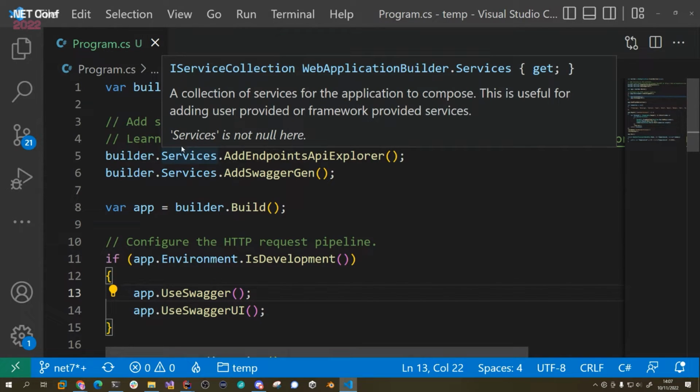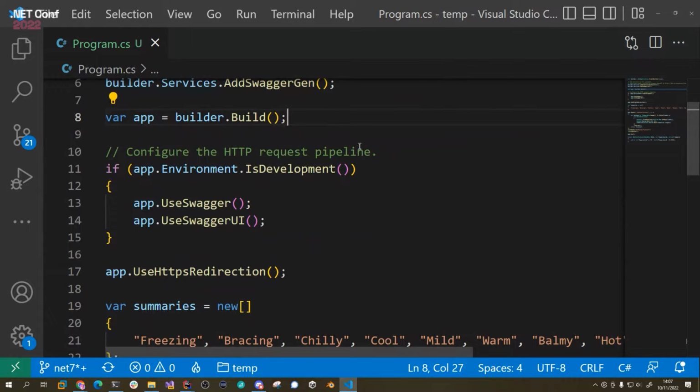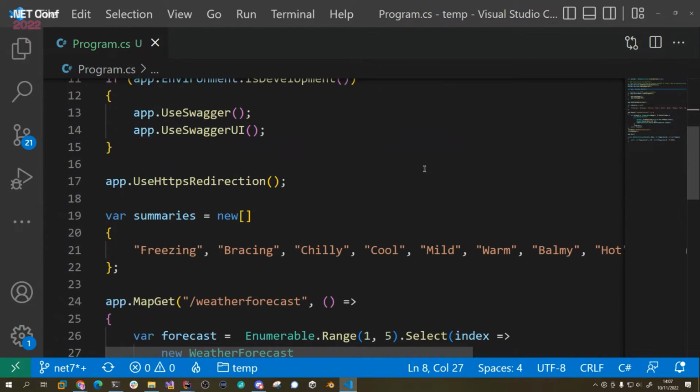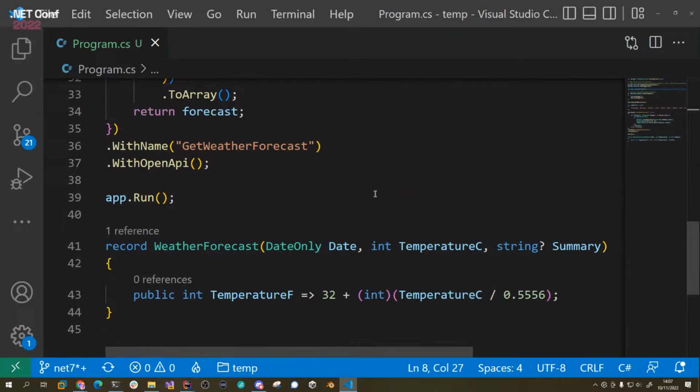I'm sorry. So we still have our IServiceCollection, which is our IOC container here and available to us. And out of the box, we get a little bit of Swagger or OpenAPI, and this is going to be our API Explorer. And then we go and build our web application, and we can add all of our middleware. And then down here, we've got a minimal API because I selected minimal, and everything is in here. It's all just there ready to go.